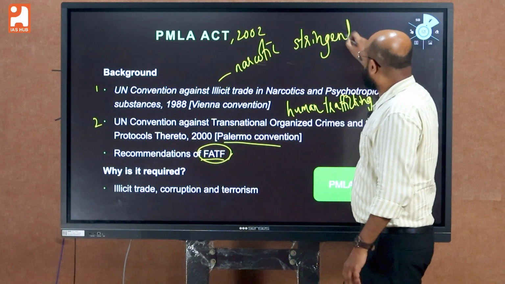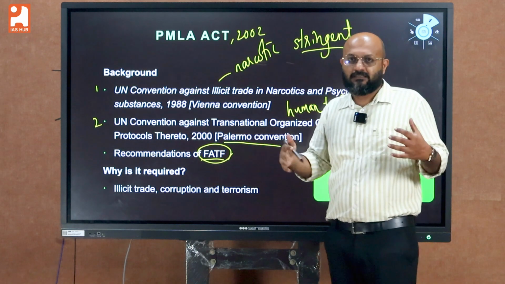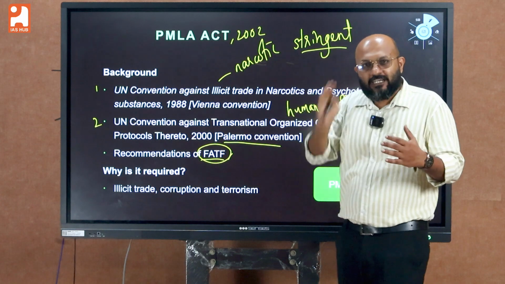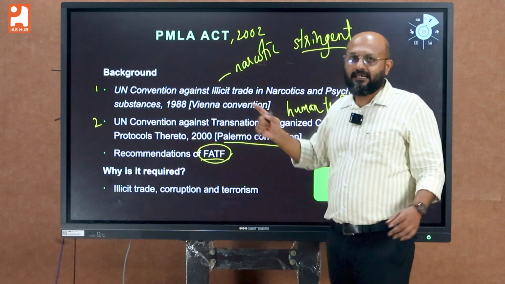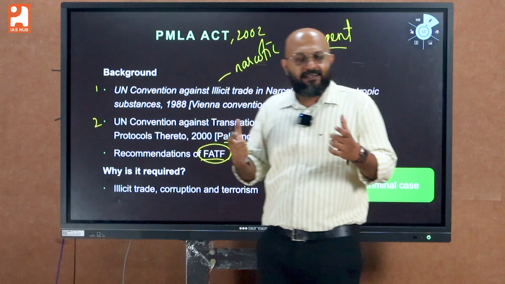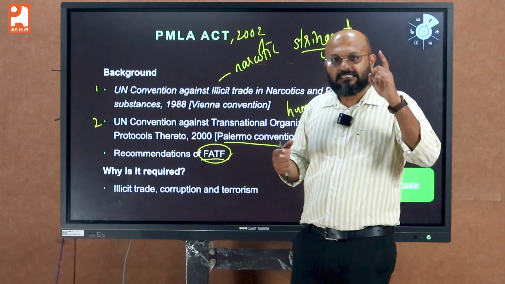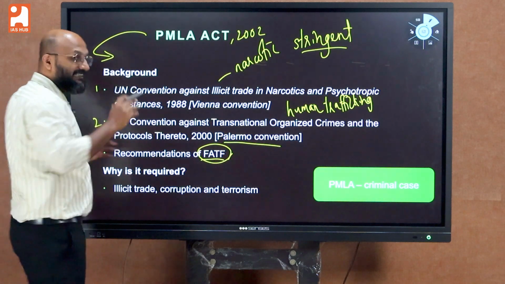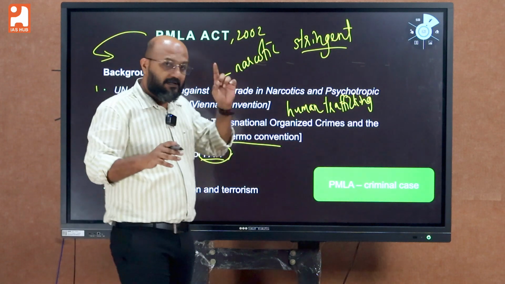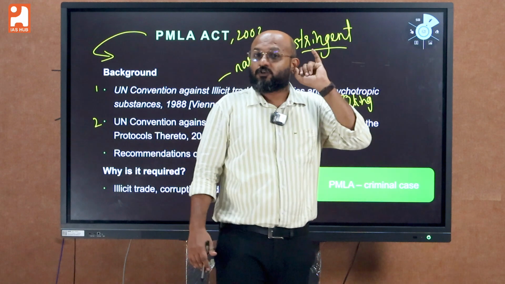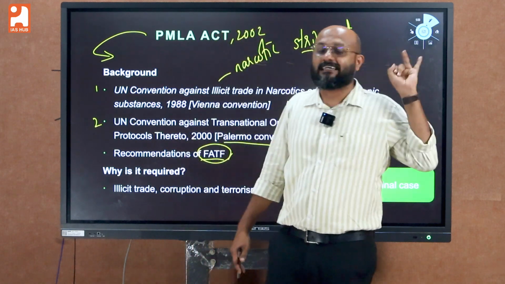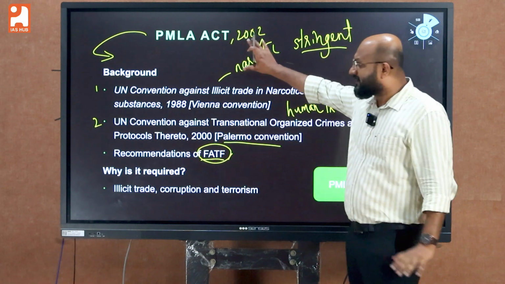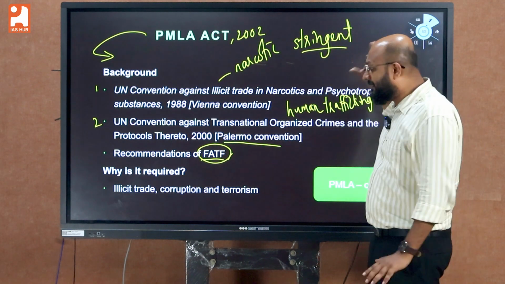So there was an international obligation on India to create a stringent law to tackle the narcotic trade as well as organized crime networks. This is very, very important. What is the main reason behind the enactment of PMLA? First thing, to target the narcotic trade. Second thing, to control organized crime networks. This is the basic function of PMLA.